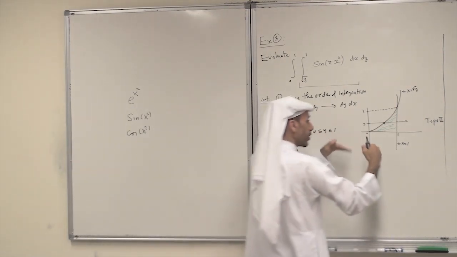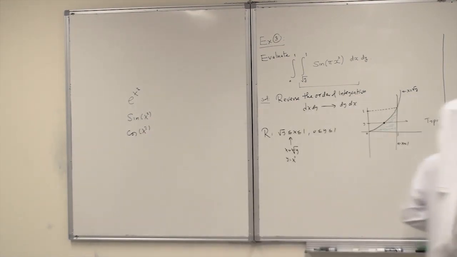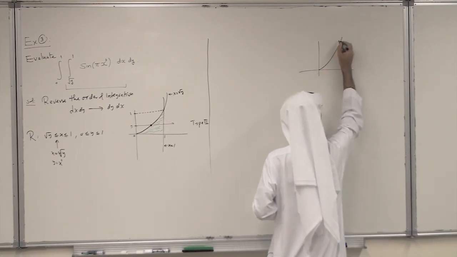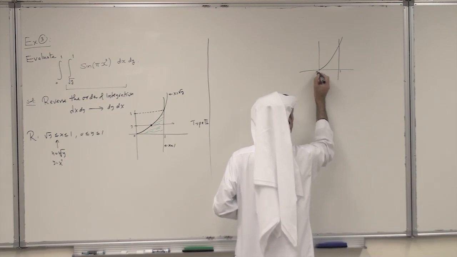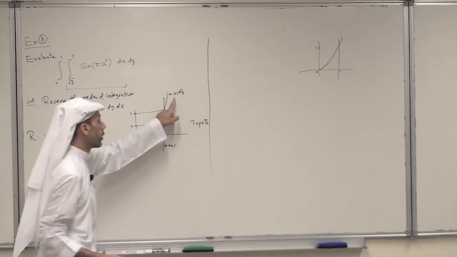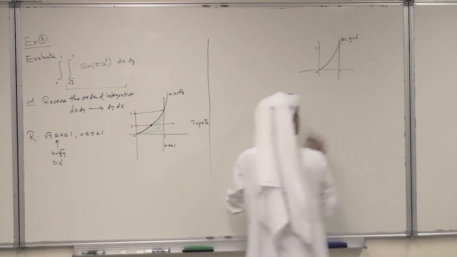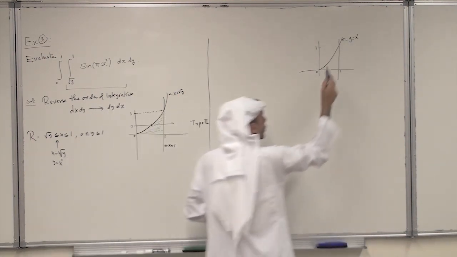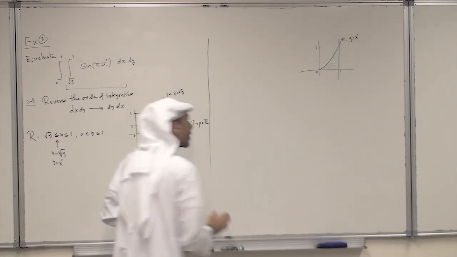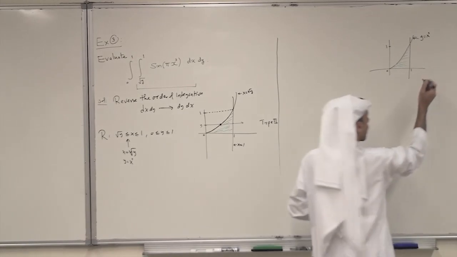Now describe this region as a type 1. So I take the same region here. So this is 1, and this is 0, and this is also 1. And the curve x equals root y is just y equals x squared. And this is the same region. But now we look at it as a type 1, so lower and upper curve.